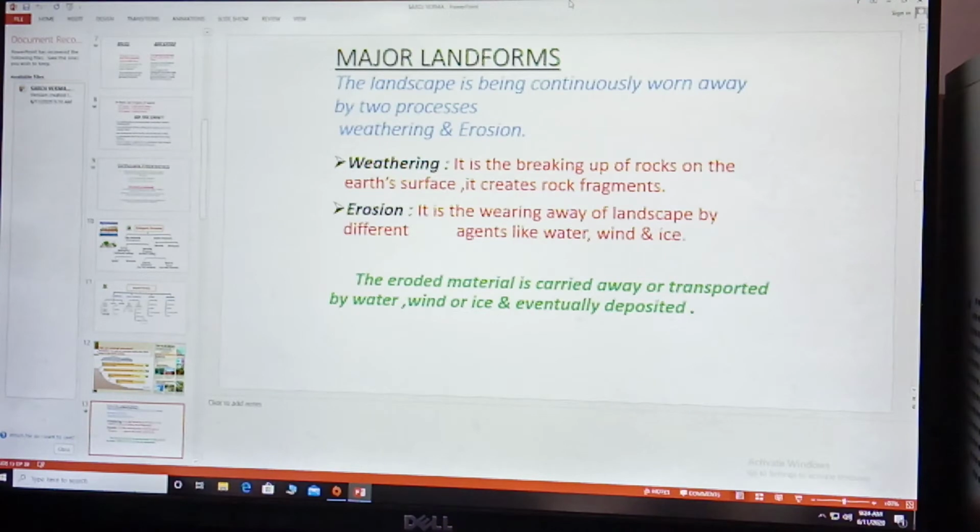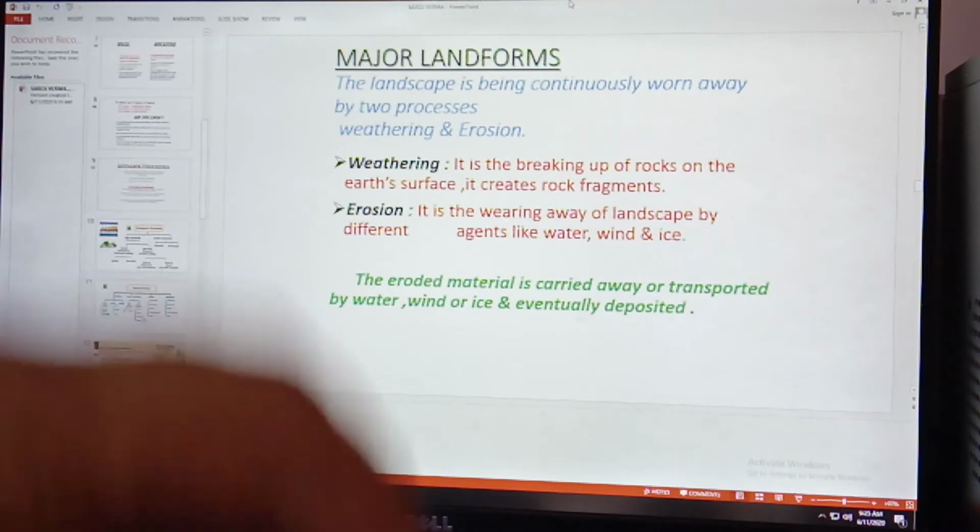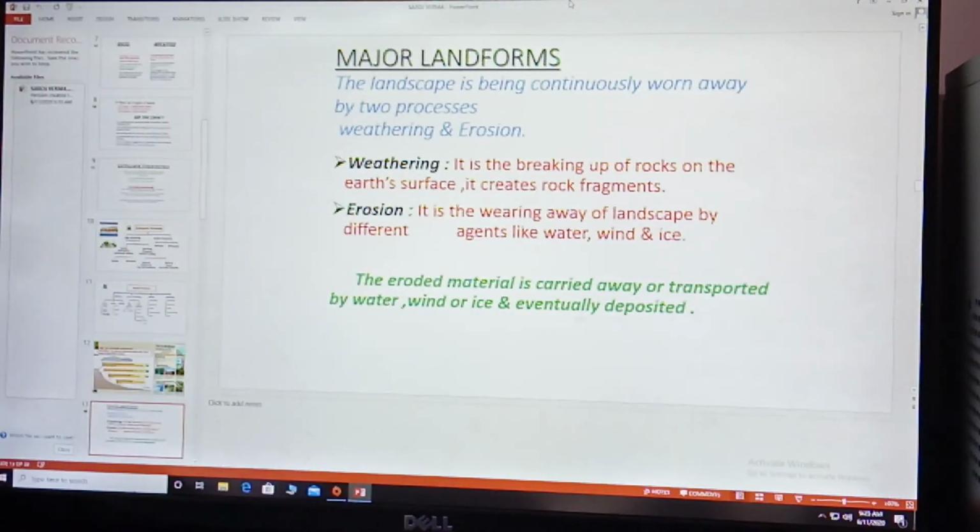It creates rock fragments. Erosion is the wearing away of the landscape by different agents, as we have discussed: water, wind, ice, glacier, etc. These agents erode the surface, carry and transport the sediments, and deposit them. Due to this erosion and deposition, different types of landforms are formed. Now we will discuss each and every landform in detail.